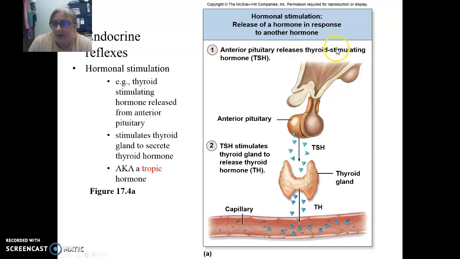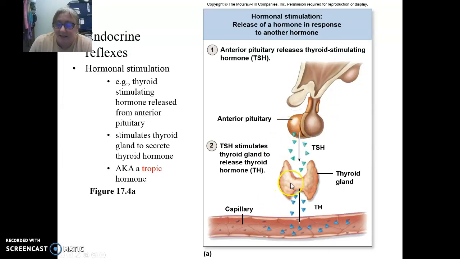Actually, you don't see the hypothalamus on here. It's in this area. You see the pituitary gland mainly. The hypothalamus, which controls all of our endocrine organs, can activate the anterior pituitary. The anterior pituitary gland then produces hormones like thyroid stimulating hormone that stimulates the thyroid gland. So it's a hormone that stimulates another endocrine gland to produce its hormone.